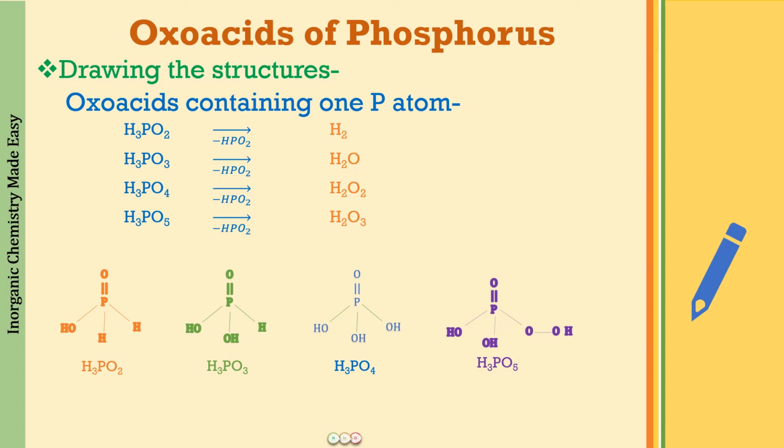You've already seen the higher oxidation state in case of H3PO5, that we have phosphorus in the +7 oxidation state, and when the oxidation state is going to be greater than even the highest oxidation state, what you will be getting is the peroxide linkage, and you are going to insert this extra oxygen anywhere between the P-OH bond, either at this bond or at this, that is not going to matter. Okay, so I hope these structures are very easy.